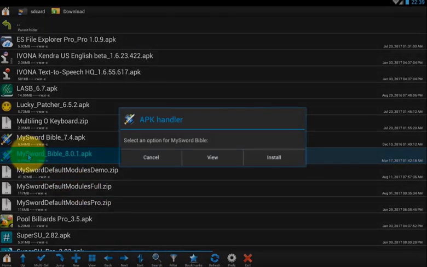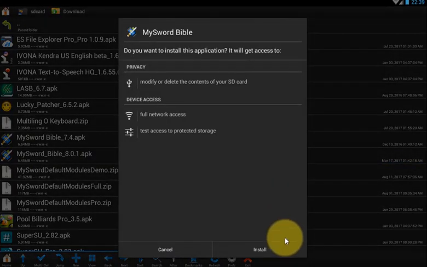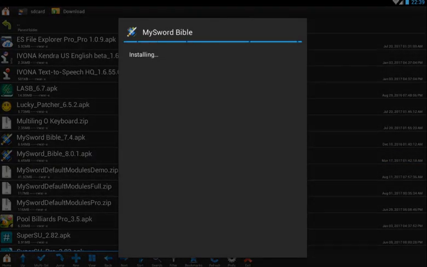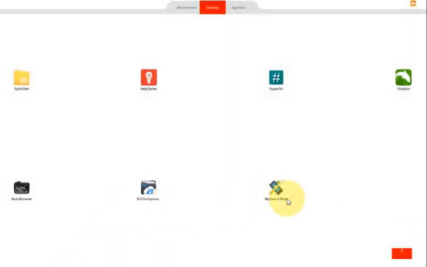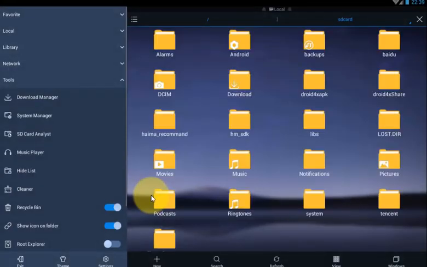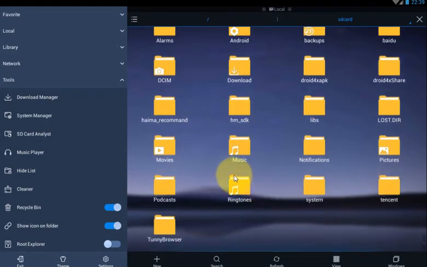Let's install MySword Bible. Click done. Go to home screen. And now we have File Explorer and MySword Bible. Let's open File Explorer. And if you see here, there's no folder in here called MySword.